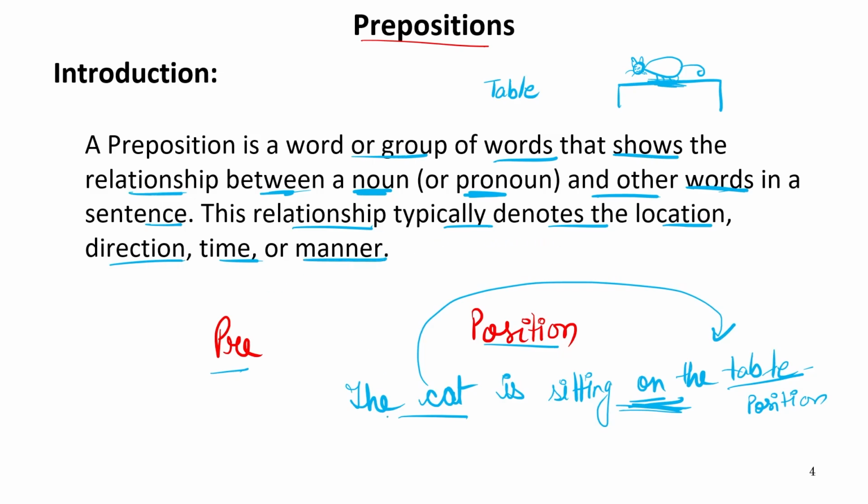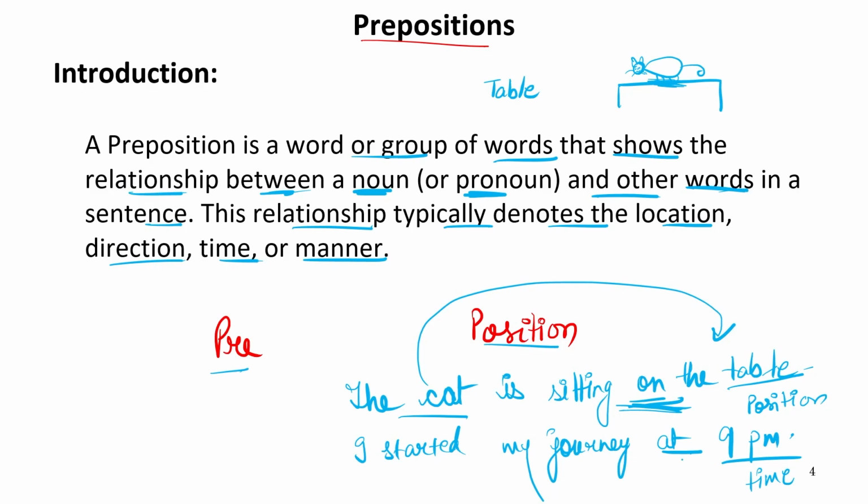For example, if I say I started my journey at 9 p.m. Now, 9 p.m. is time. And this "at" is indicating this time. So "at" is a preposition and it is used before this 9 p.m. Therefore, it is a preposition and it is indicating the time. So this is why this word is known as preposition.